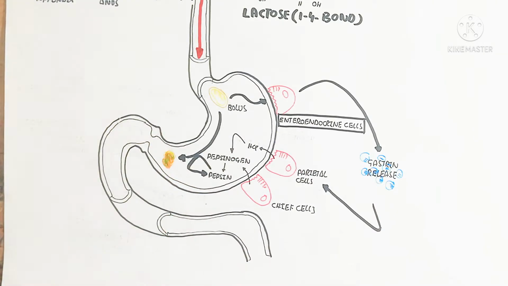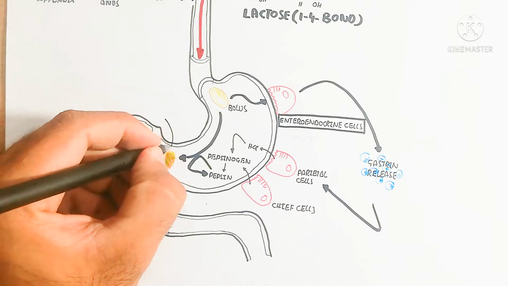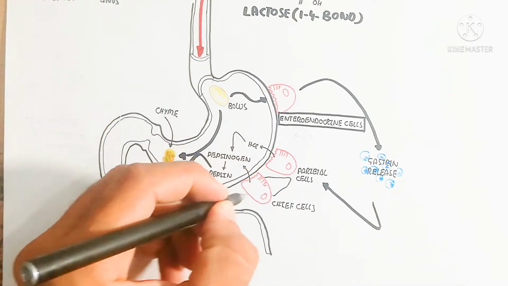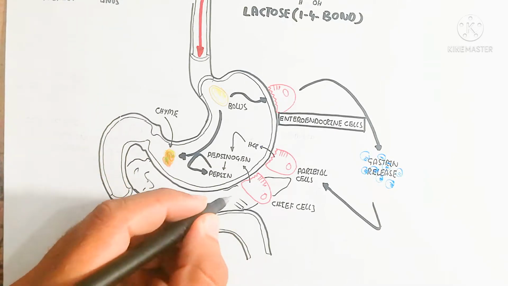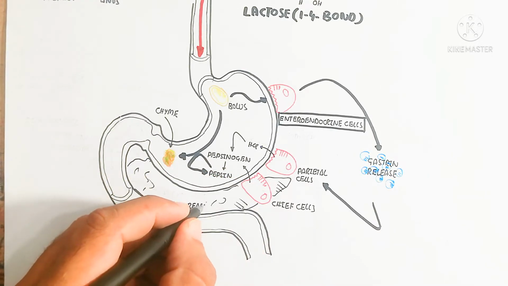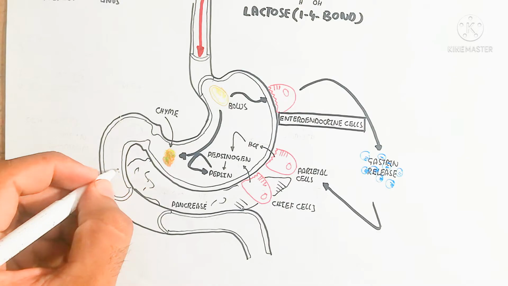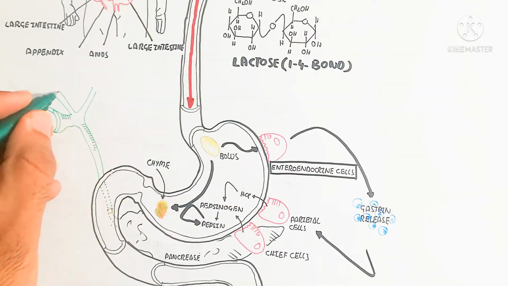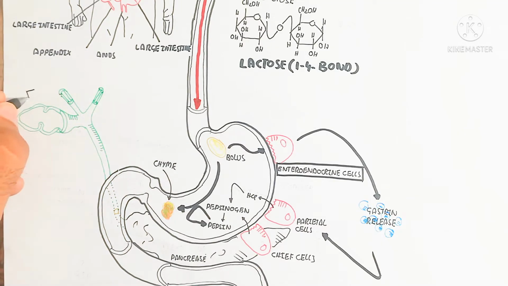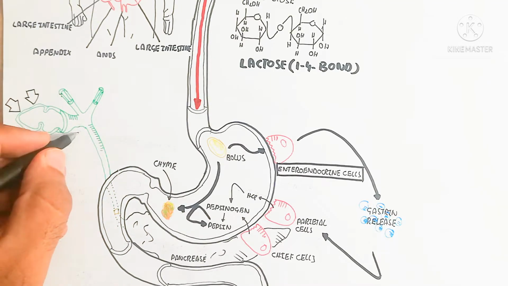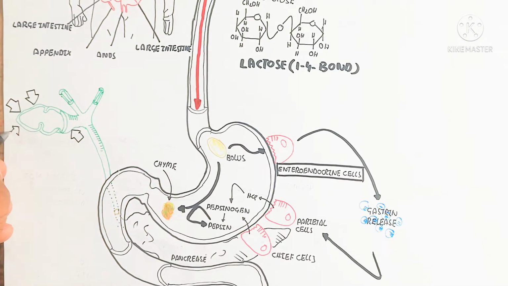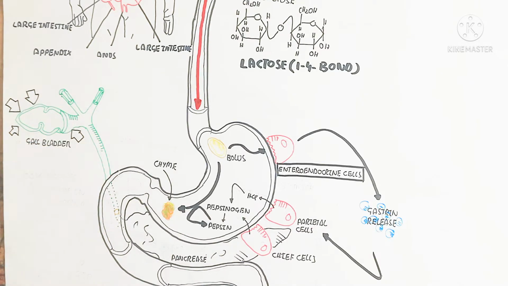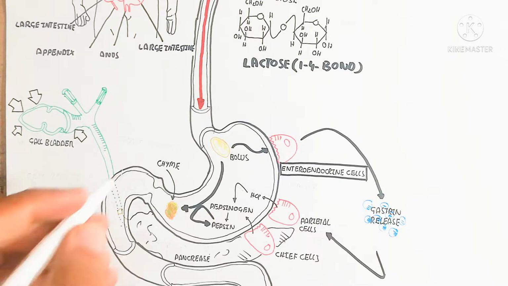So basically it is the pyloric sphincter. Here is my mistake. You can see and understand, it is not the cardiac sphincter, because the cardiac sphincter is at the opening into the stomach, while the beginning of the duodenum is the pyloric sphincter, also known as the orifice.